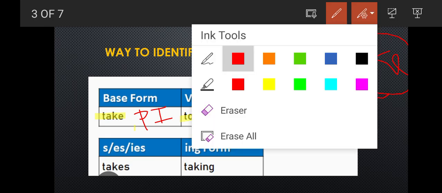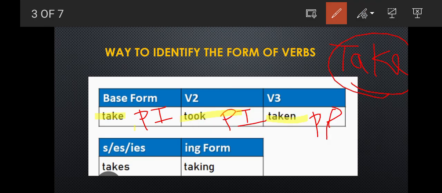You can understand through the tenses. Take will be used in the present indefinite tense, the simple present. And took will be used in simple past or the past indefinite tense. Taken will be used in present perfect tense, not past.